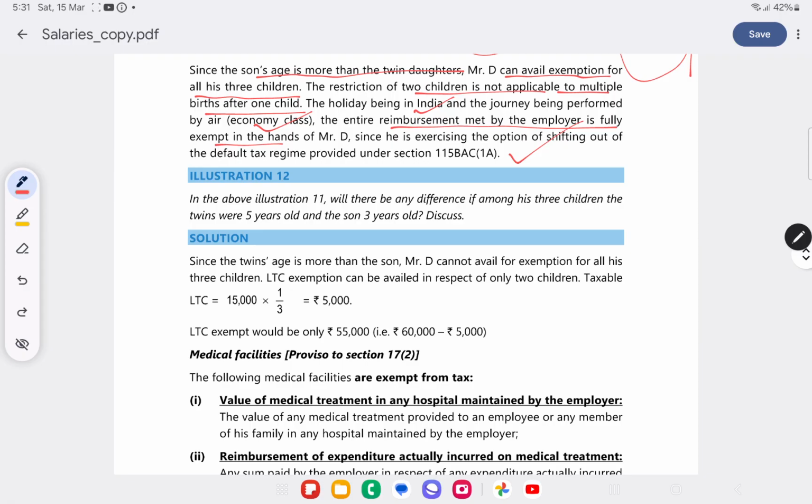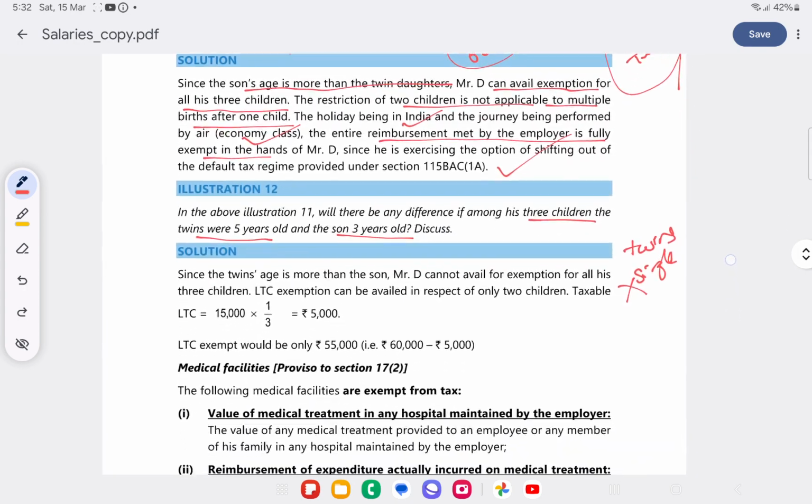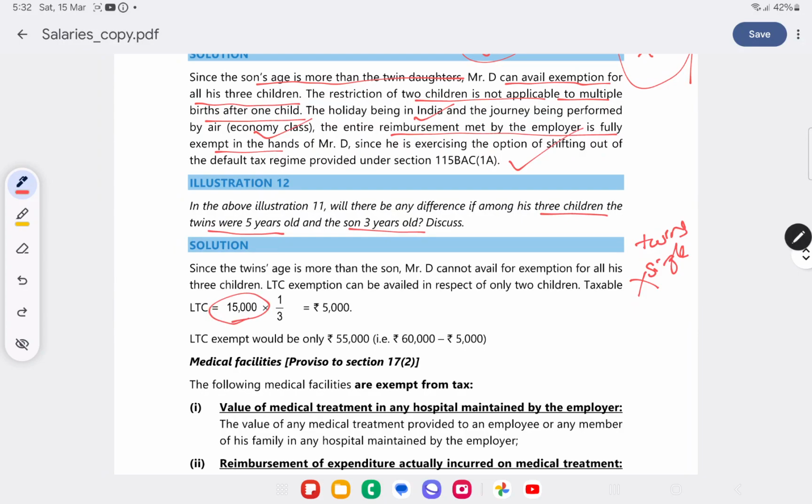What will happen if of the 3 children, the twins were 5 years and the son were 3 years old? So this would not be the case if the twins were born first and the next single child was born later. So we will not get benefit for this single child. So how do you calculate? The 15,000 rupees for the three minor children, for a single child will be 5,000, and the exempt amount would be only 60,000 minus 5,000, that is 55,000.